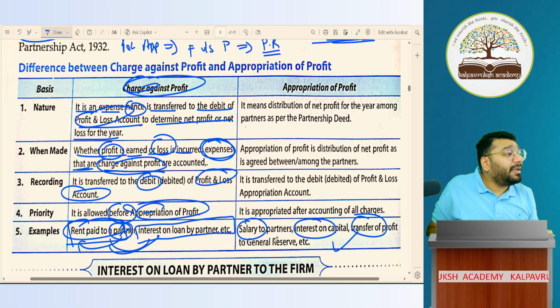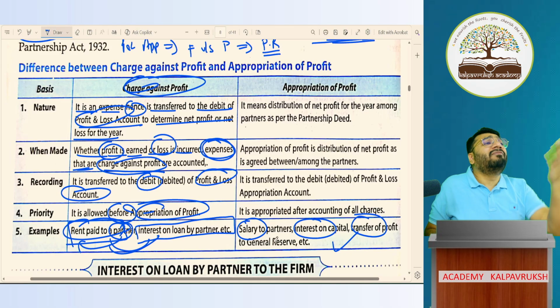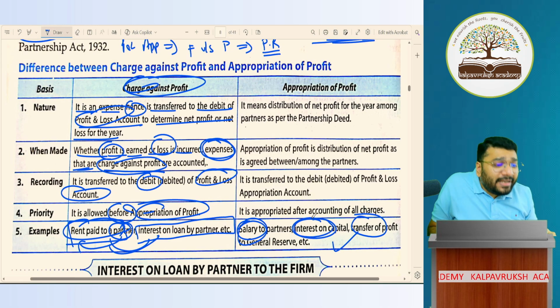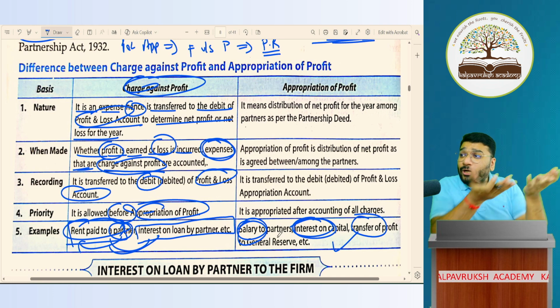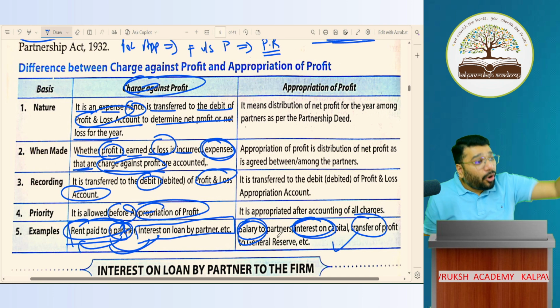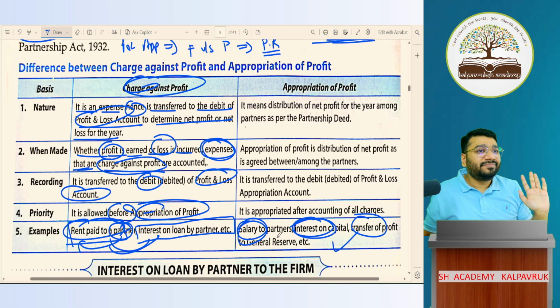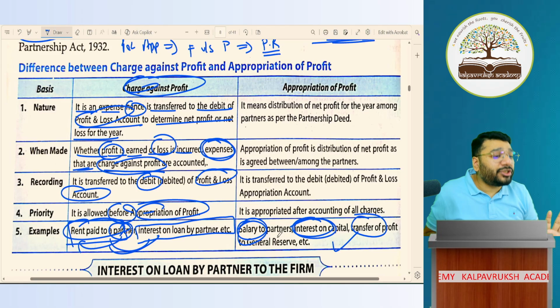Here we can blackmail the partner, telling that partner, why do you need salary? Why do you need interest on capital? It's your business only, no. We don't have sufficient profit, no. We are into loss, no. So why do you need it? I will not give. You take advantage of it. Got it? Not got it? So all these are called items of appropriation.